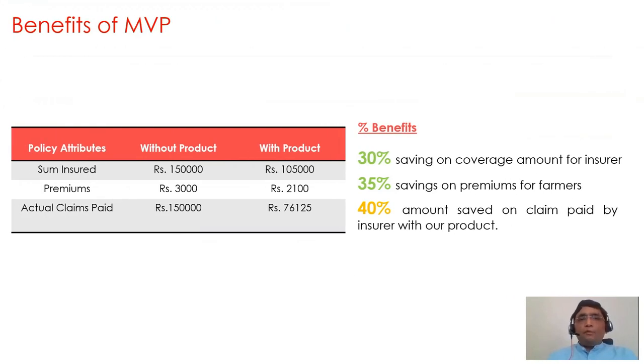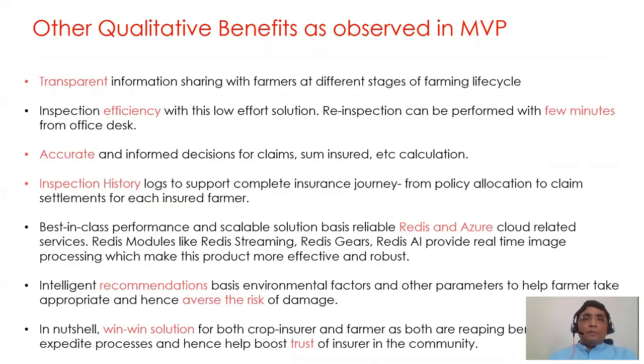That ends the demo. After looking at the demo, we understand the benefit of this MVP product: around 30% saving on the coverage amount for the insurer, around 35% saving on the premium for the farmer, and around 40% saved on the claim paid by the insurer. The other benefits include transparent information, inspection efficiency, and accurate and informed decisions for claims and sum assured. Inspection history can be retrieved from the portal at any point of time.